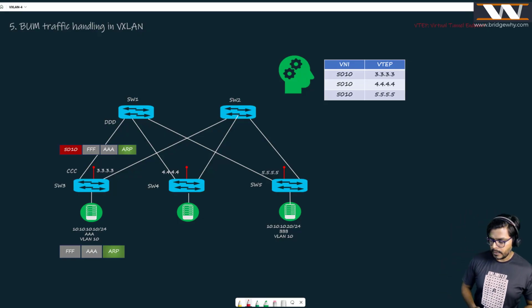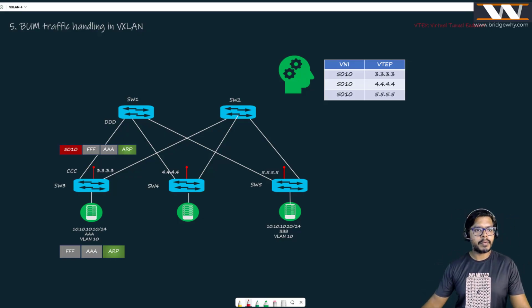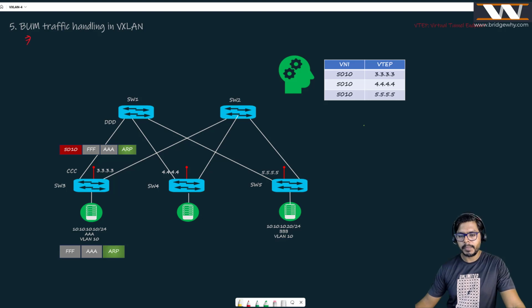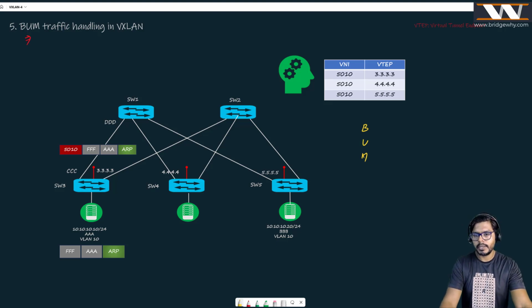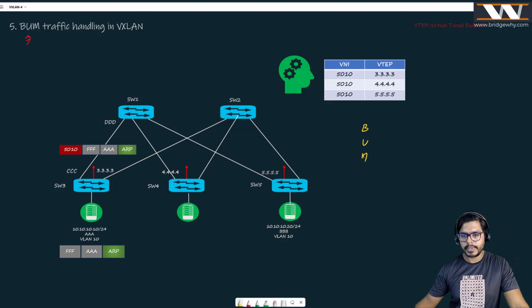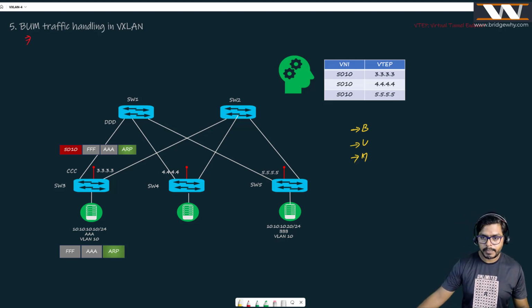So now the next board is on BUM traffic handling in VXLAN. What is the meaning? First things first, this name is quite funny, BUM, right? But if you were in my switching class, then you must know that we have discussed it. B in BUM means broadcast, U means unicast, and M means multicast. And you all know how this traffic is handled by a particular switch.